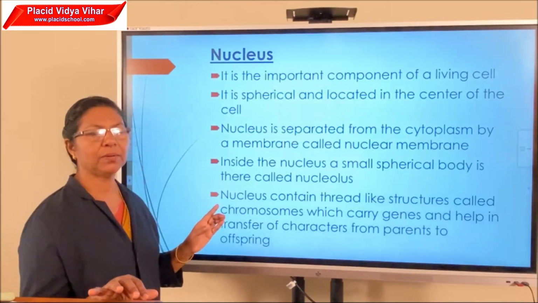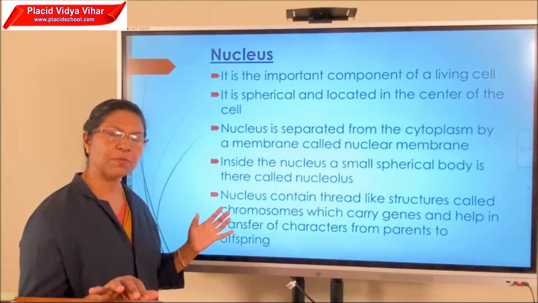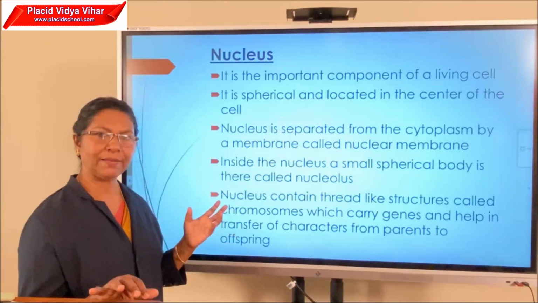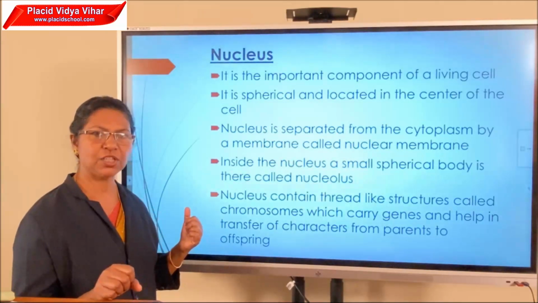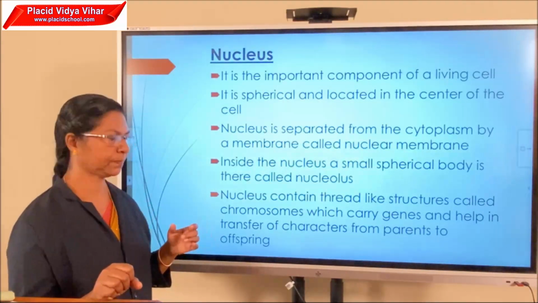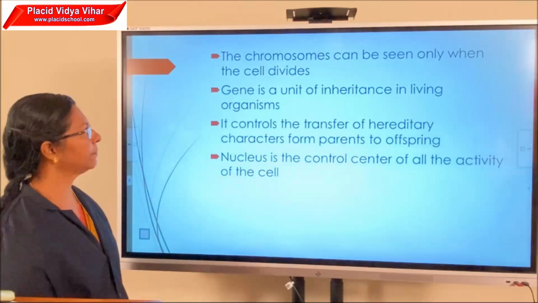Before cell division, the chromosomes are in the form of chromatin threads. At the time of cell division, the chromatin threads condense to form chromosomes. The chromosomes can be seen only when the cell divides.